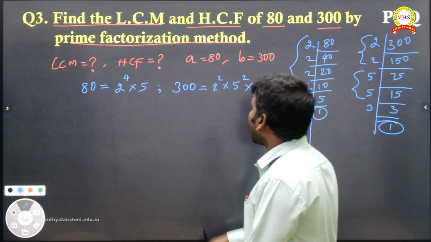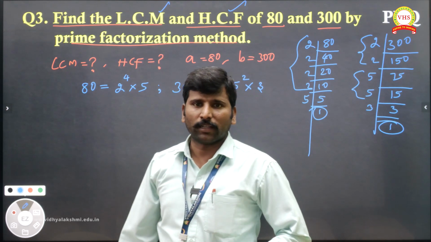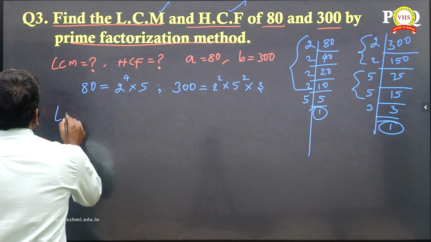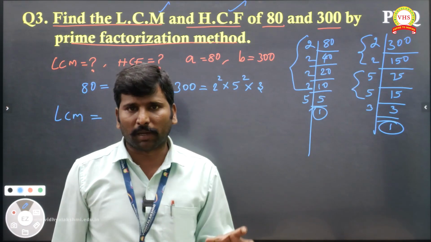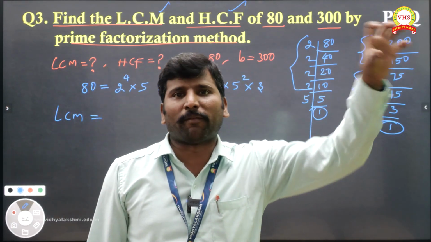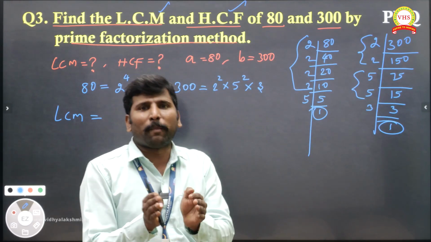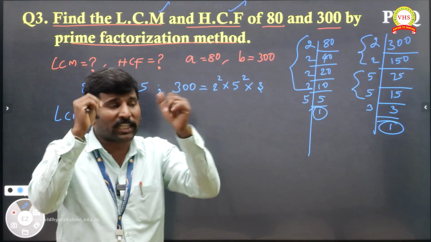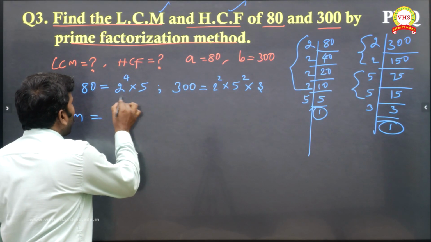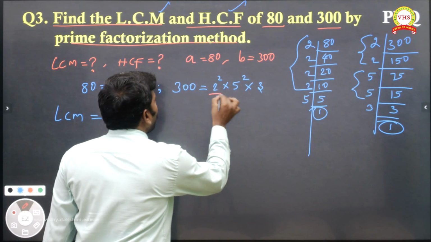So next we have to find first LCM, then HCF. Both you can find. Right. First they asked to find the LCM. Let me go with the LCM. LCM definition, do you remember? Product of the greatest powered numbers in prime and involved numbers. So first, what all primes we have in common, you take and see the power. We should take the greatest power. So 2 power, what is that? 2 power 4, 2 power 2.